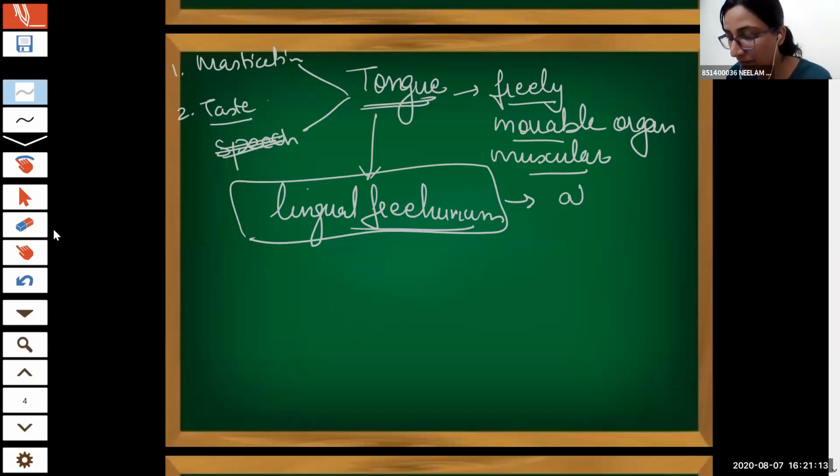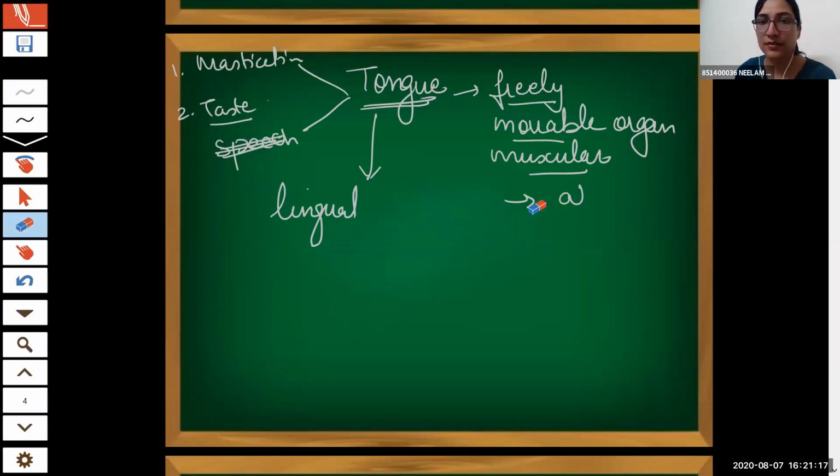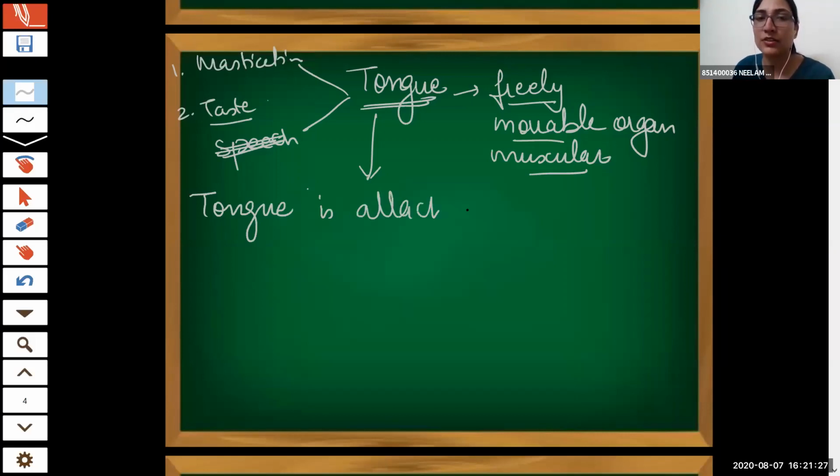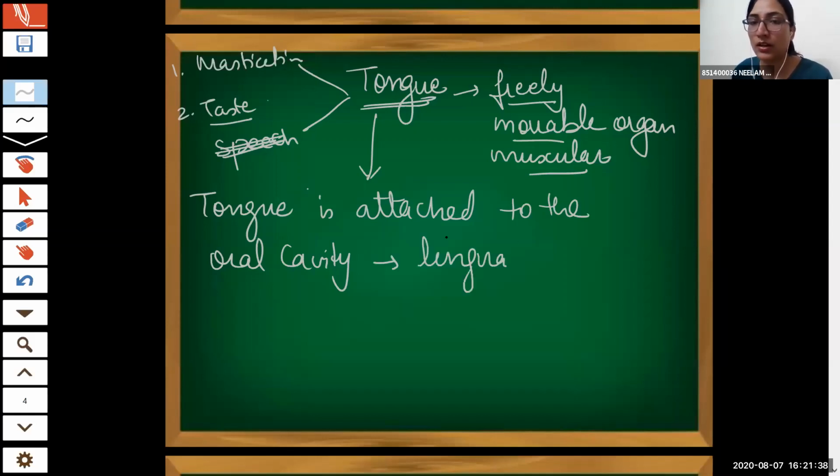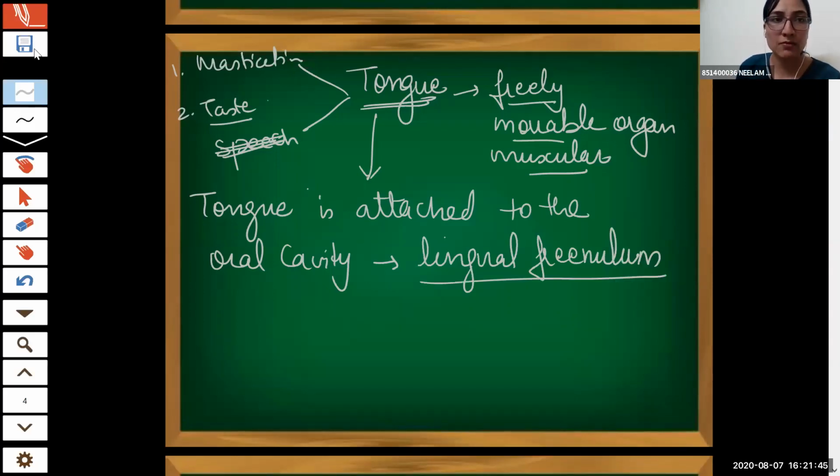Ma'am, can you repeat once? I'm saying that the tongue is attached to the buccal cavity, or you can say oral cavity, through a fold of skin which is known as the lingual frenulum. Thank you, ma'am. Now I'll show you the diagram also.